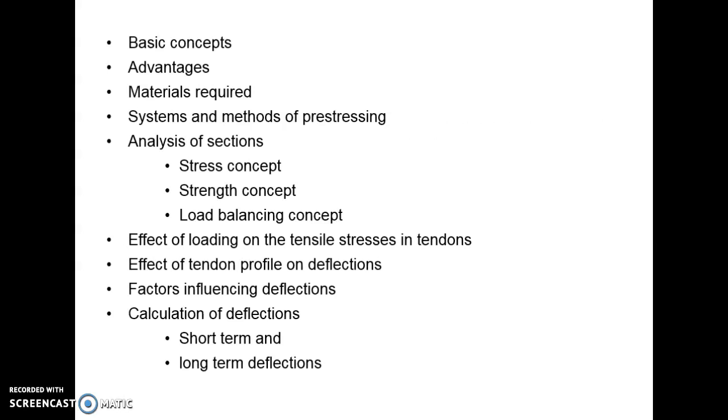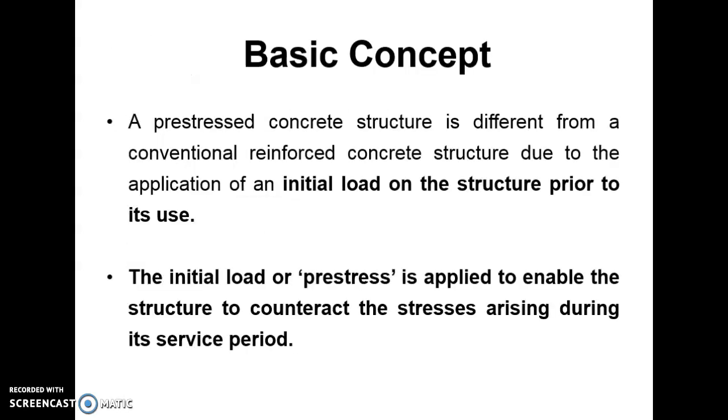Unit 1 contains the basic concepts, advantages, materials required, system and methods of pre-stressing, analysis of sections, stress concept, strength concept, load balancing concept, effect of load on the tensile stresses in tendons, effect of tendon profile on deflections, factor influencing deflection, calculation of deflection, short term and long term. These are the Unit 1 topics.